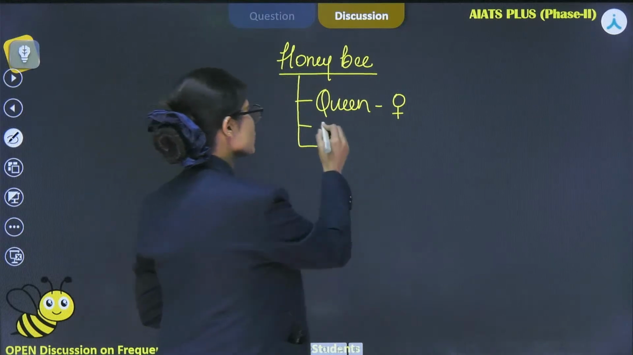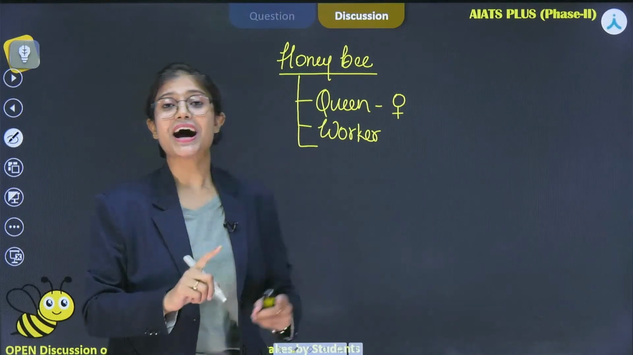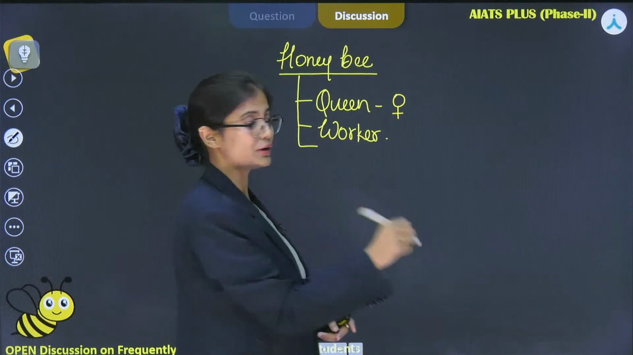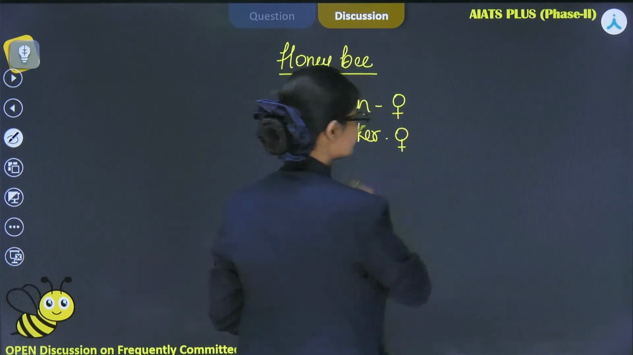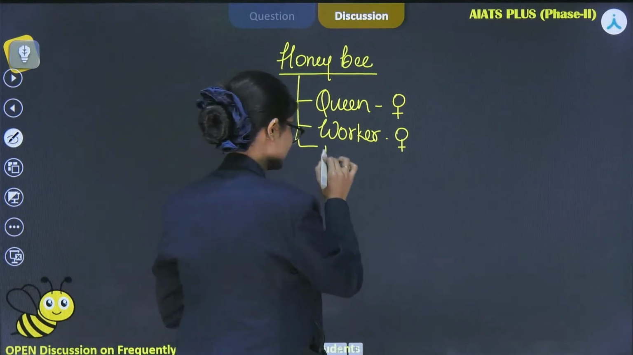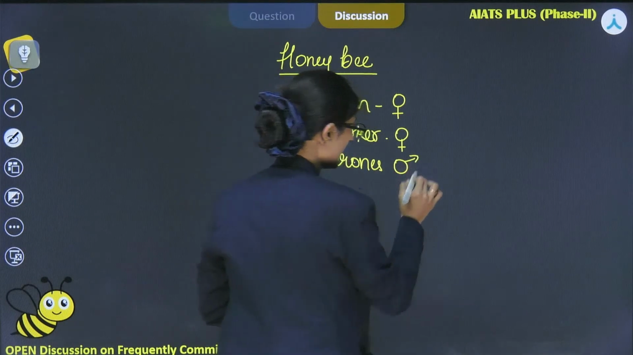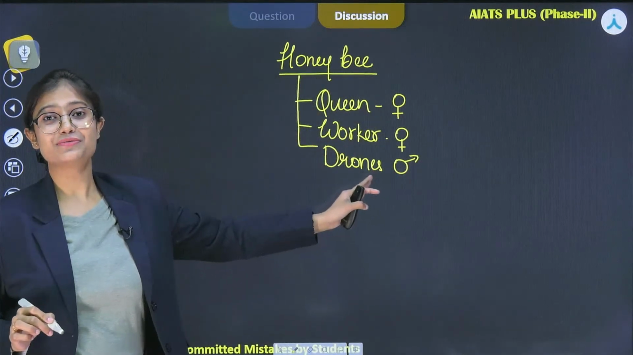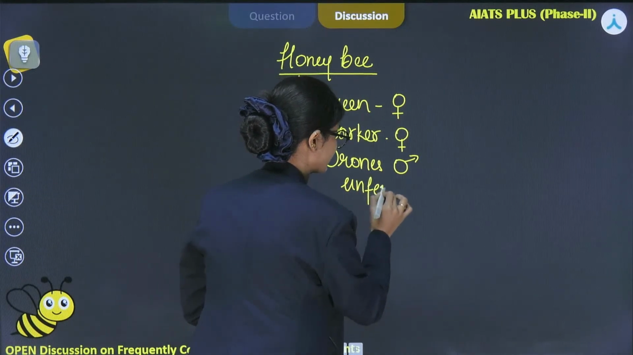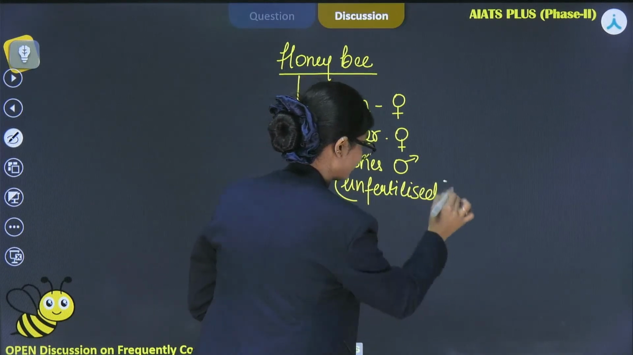Next one is worker bees. These are non-fertile females. They cannot reproduce, but they are female, right? Next one is drones. These are males. They are formed from unfertilized eggs. How, we will see further.